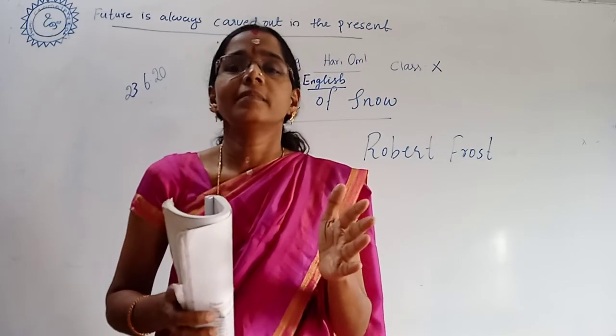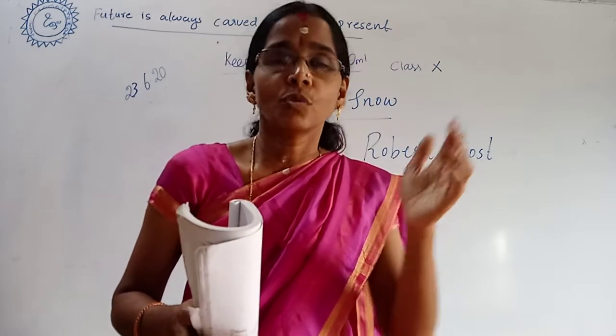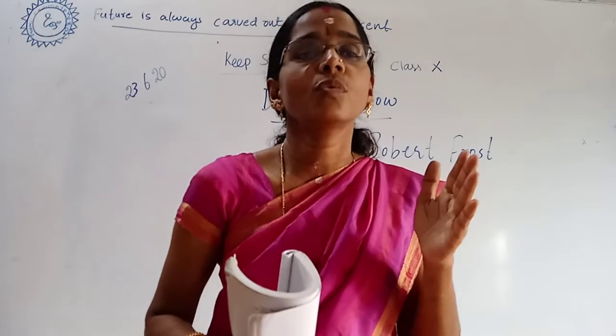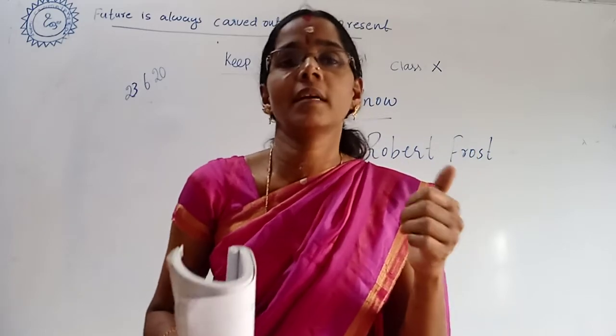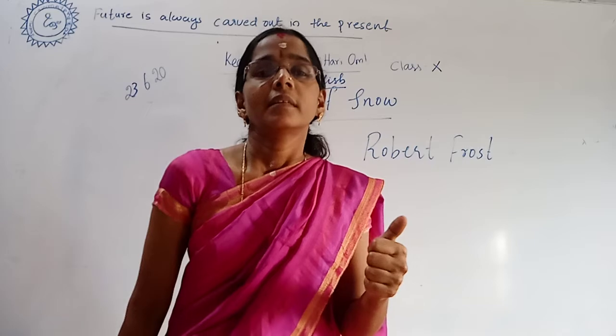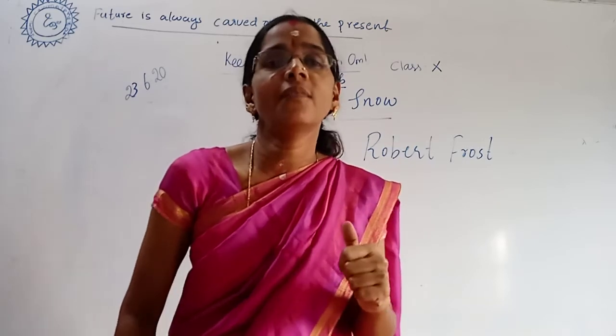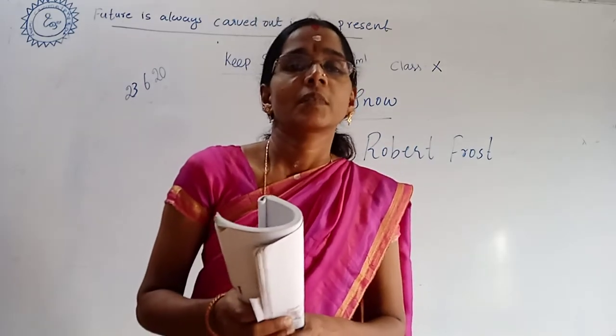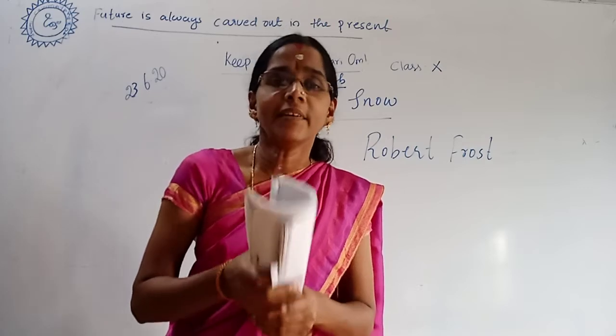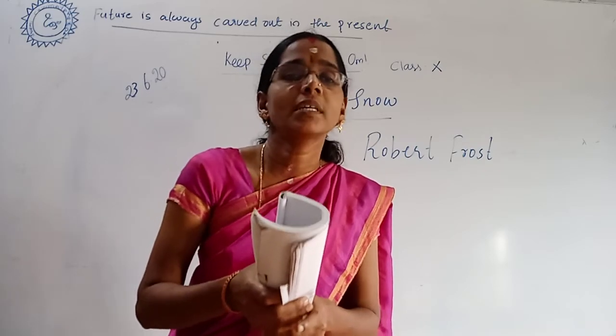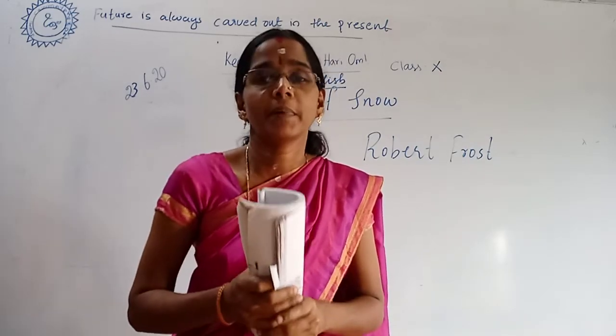In the beginning, I told you that through this poem, the poet is trying to speak to us. There is a lot of negativity in the world, but even in that negativity, how can you be a positive person?